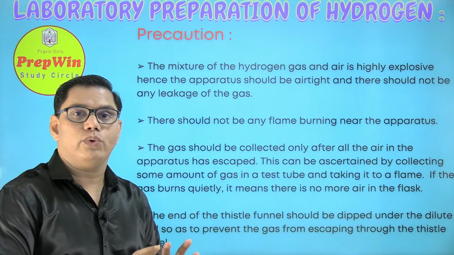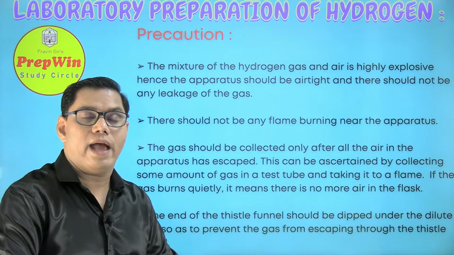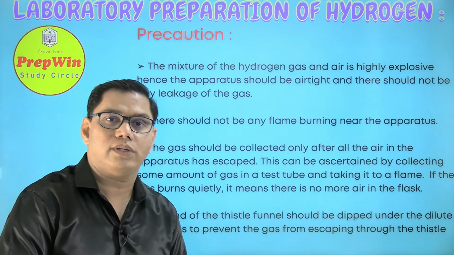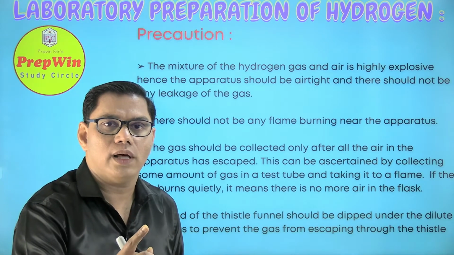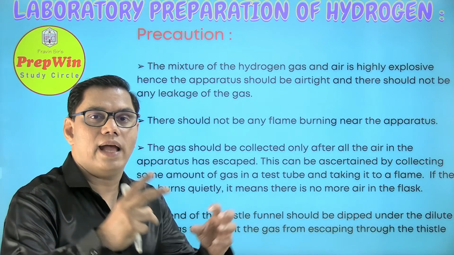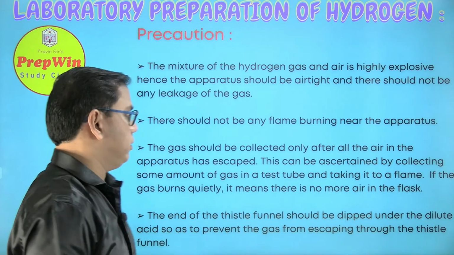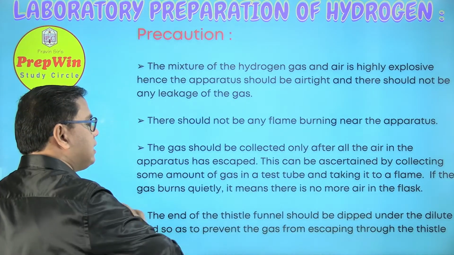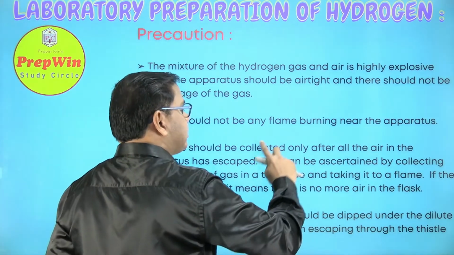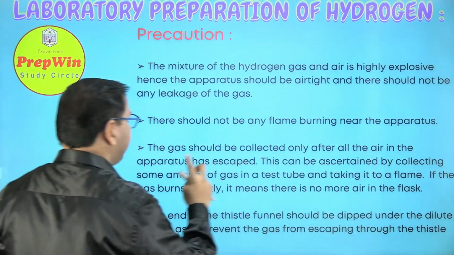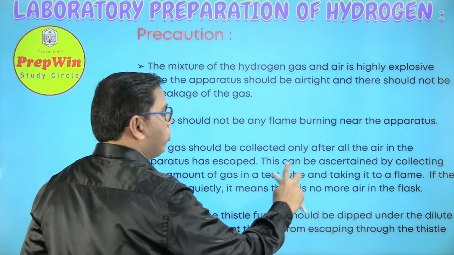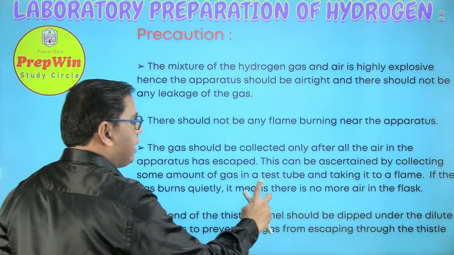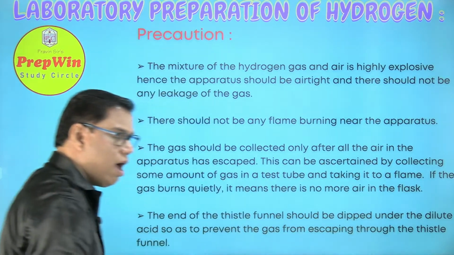You always have to push out that air outside your apparatus before collecting the hydrogen gas. Why? You know the reason: hydrogen gas and air explosion. The gas should be collected only after all the air in the apparatus has escaped or been pushed out. This can be ascertained by collecting some amount of gas in a test tube and taking it to a flame. If the gas burns quietly, it means that there is no more air in the flask.